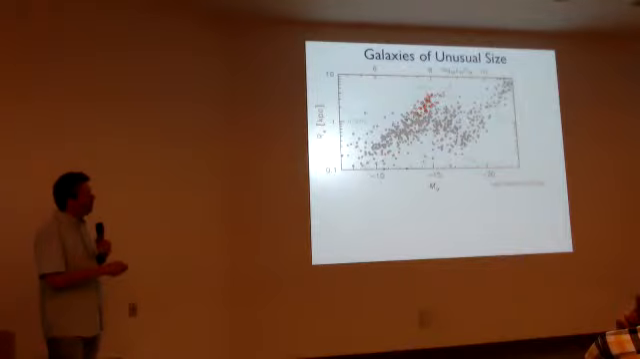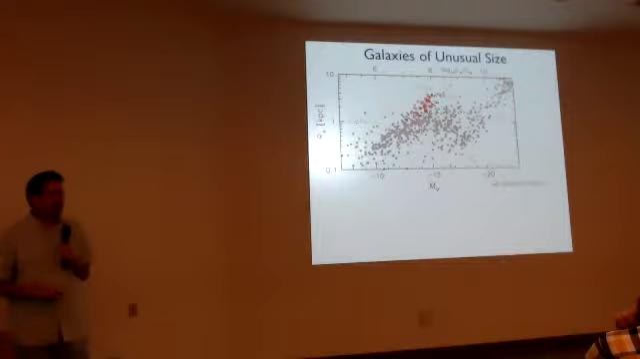So on this log-log plot, maybe that doesn't look like such an impressive difference, but if you look at the actual numbers here, a few kiloparsecs effective radius for a dwarf, that's about the same size as the Milky Way in the effective radius.